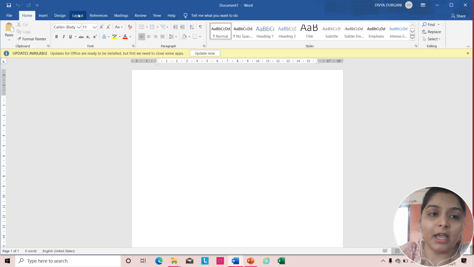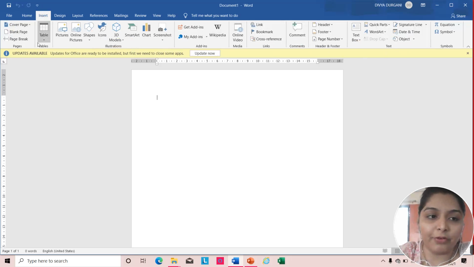ये सारे क्या हैं? Tabs हैं. These all are known as tabs, and down you can see here clipboard, font, paragraph, styles, editing. These all are the groups available. In the home tab you are having different groups. In the insert tab you will be having different groups. As you can see over here, tabs के अंदर जो हैं, these all are known as groups.